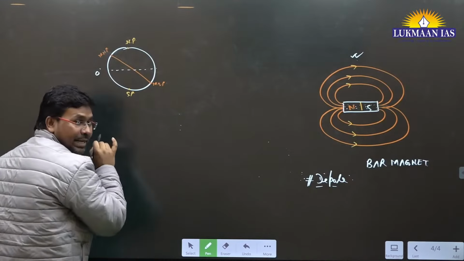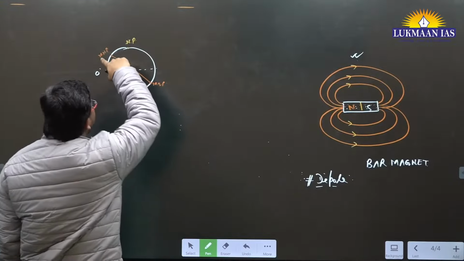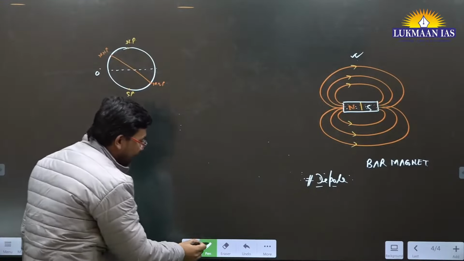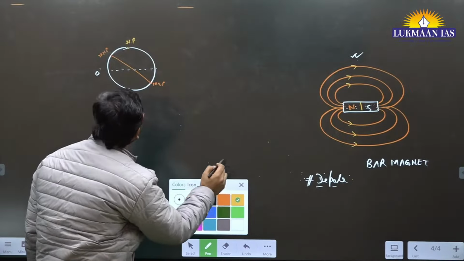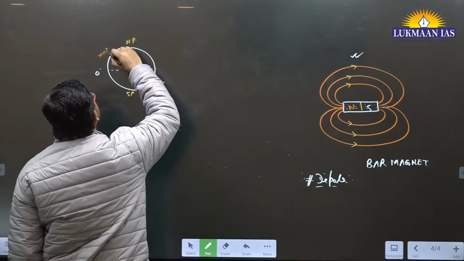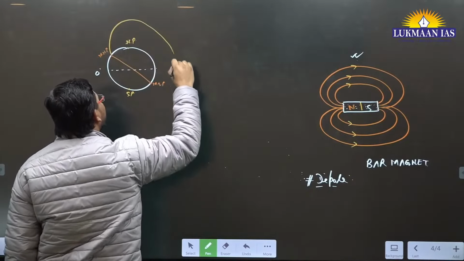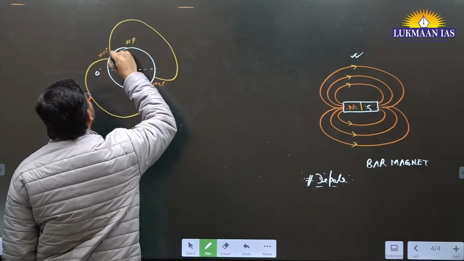This is 0 degree latitude. But when we talk about this magnet, earth acts as a magnet, so the magnetic field lines in the earth will be originating from the North Pole and going to the South Pole.